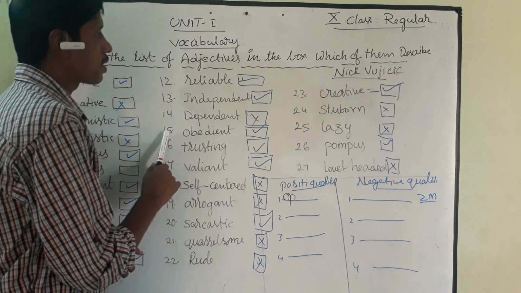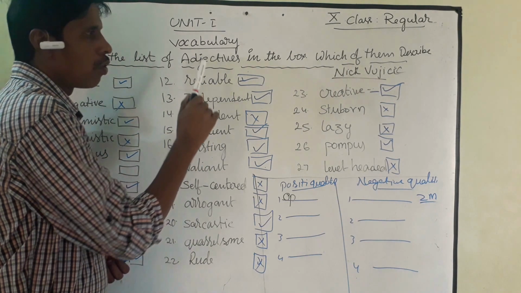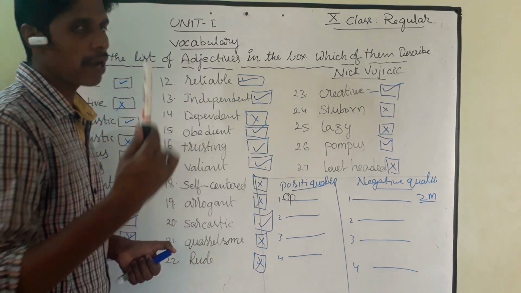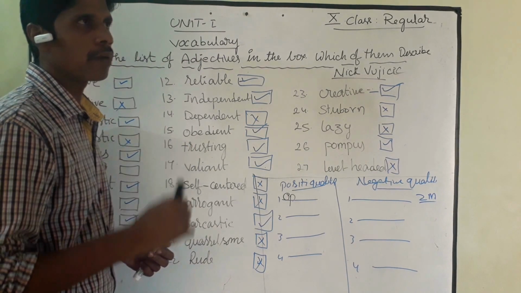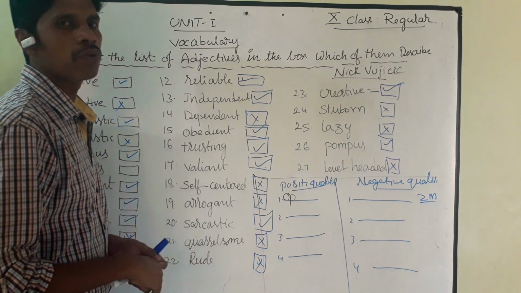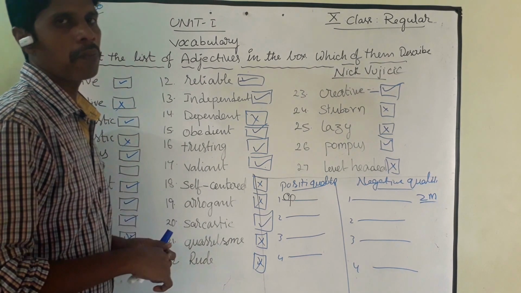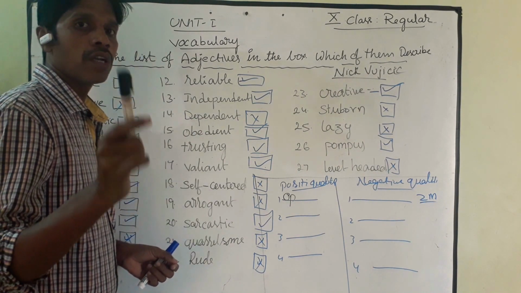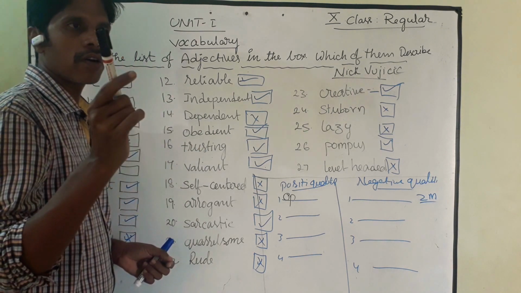Understand? At the same time, while we are going to write creative writing and biographical sketch, I will tell you about the biographical sketches also. So it is very important, and you need to learn this vocabulary also. Okay, please, everyone, I will keep an exam test also.